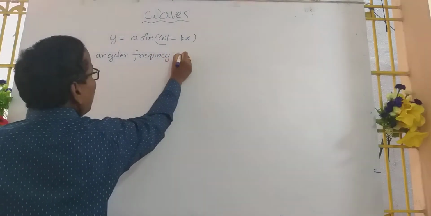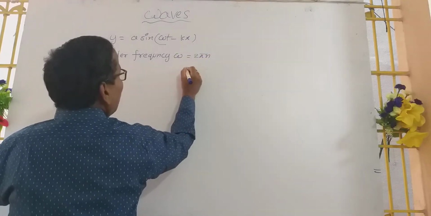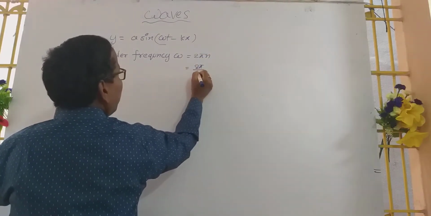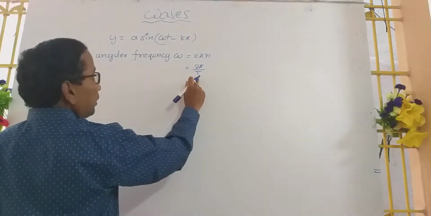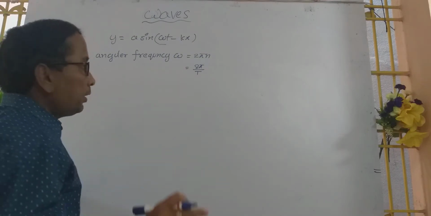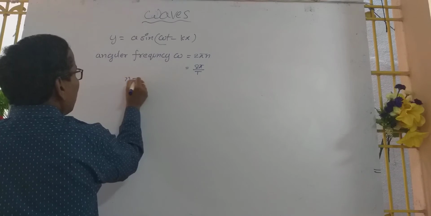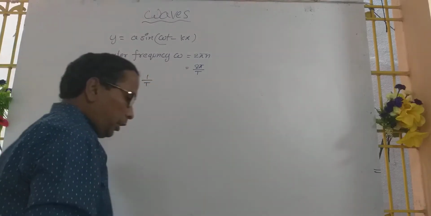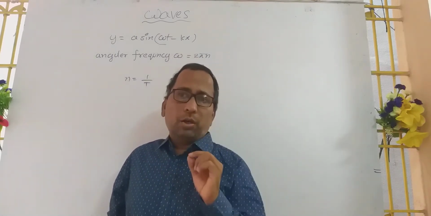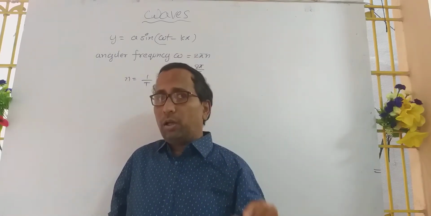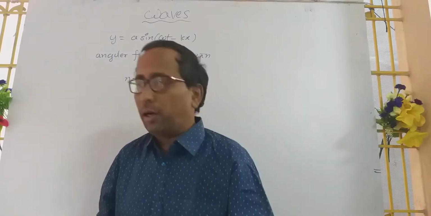Angular frequency omega equals 2 pi n, which equals 2 pi by T, where n is the frequency and T is the time period. The relation between n and T is n equals 1 by T. The reciprocal of the time period is the frequency; n is the natural frequency but omega is the angular frequency. Frequency multiplied by 2 pi gives omega.